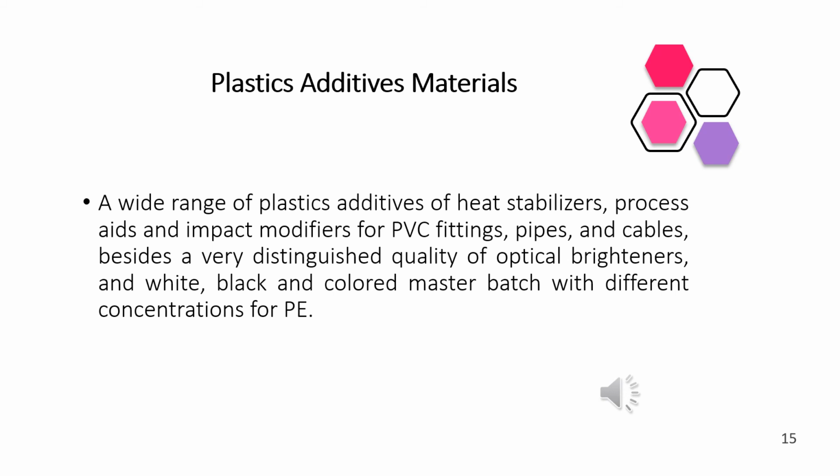So why is PVC used in the paints? PVC, or pigment volume concentration, is a term used to describe the volume, not the weight, of the pigment in the paint film.